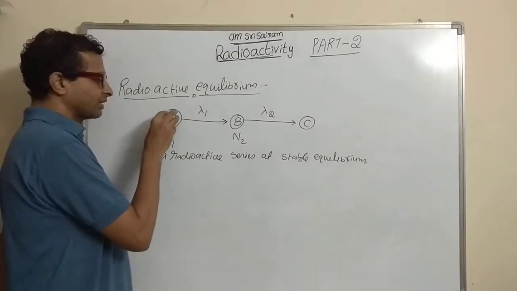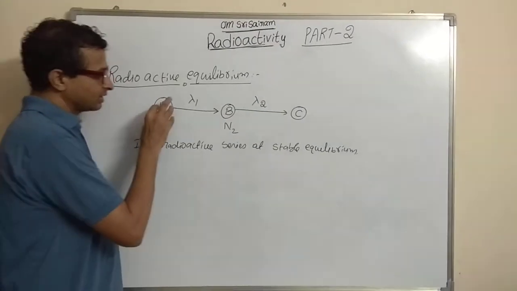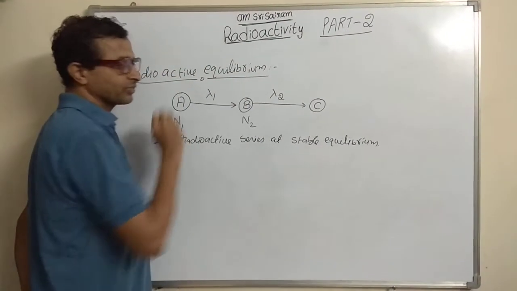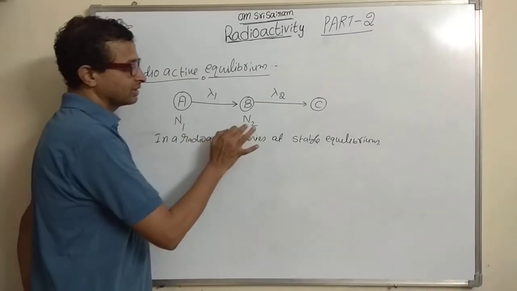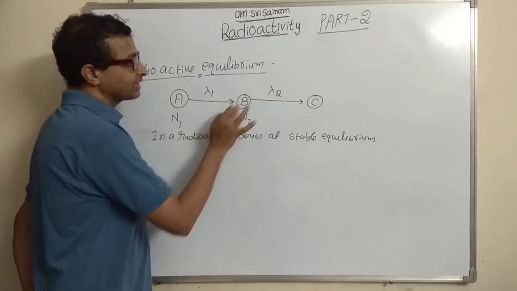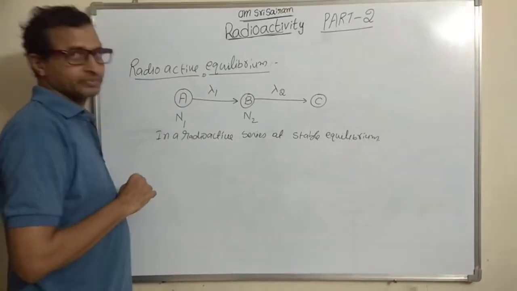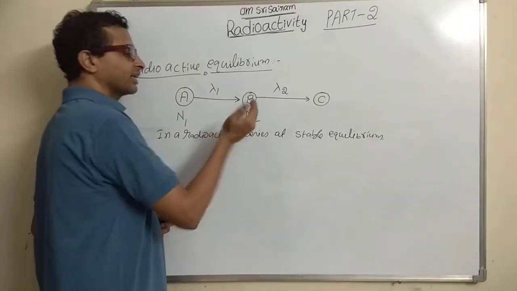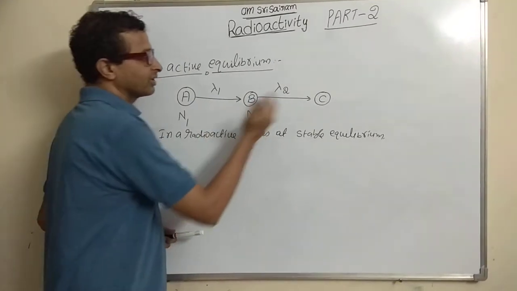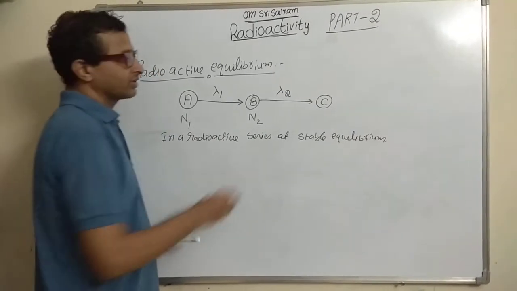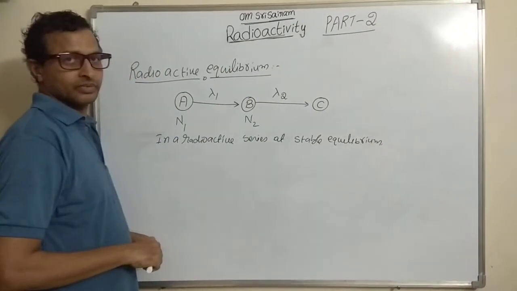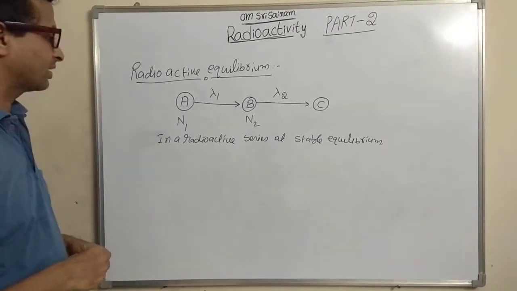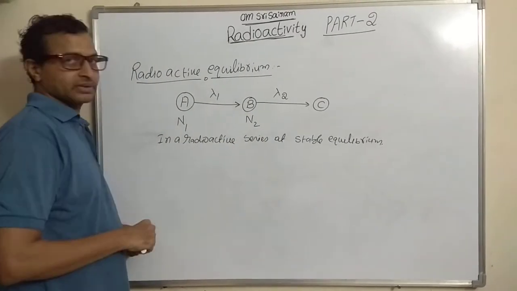As it has a radioactive nature, this will disintegrate to B, the number of nuclei of B is N2 and it has a decay constant of lambda 2. It is also radioactive, so it will be converted to C. This is called a radioactive series.